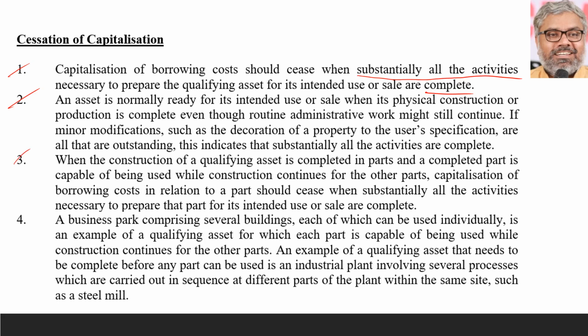Third point, when the construction of a qualifying asset is completed in parts and a completed part is capable of being used while construction continues for the other parts, then capitalization of the borrowing cost in relation to a part should cease when substantially all the activities necessary to prepare that part for its intended use or sale are complete. It may so happen sometimes the qualifying asset may have multiple parts.